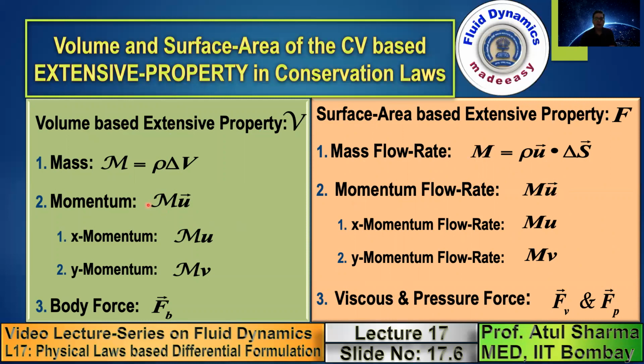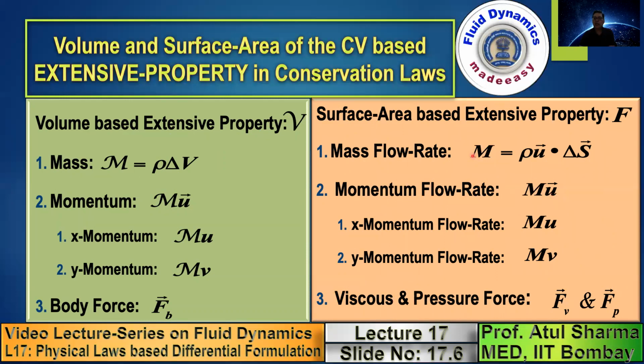Note the comparison between momentum and momentum flow rate. Velocity is common in both, but in momentum you have a product with mass, and in momentum flow rate you have a product with mass flow rate. So the momentum flow rate is the product of mass flow rate into velocity.